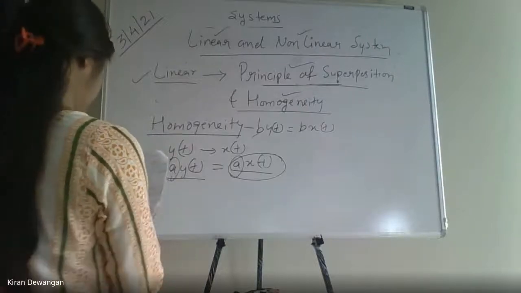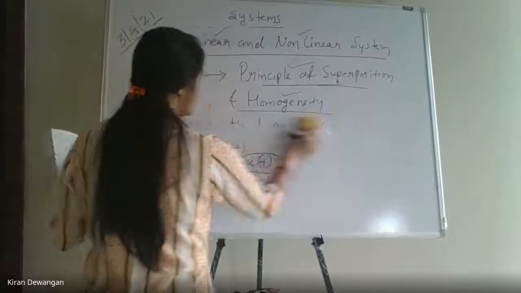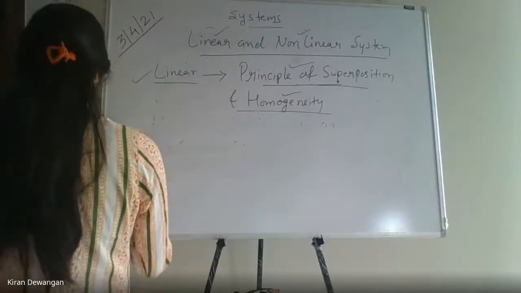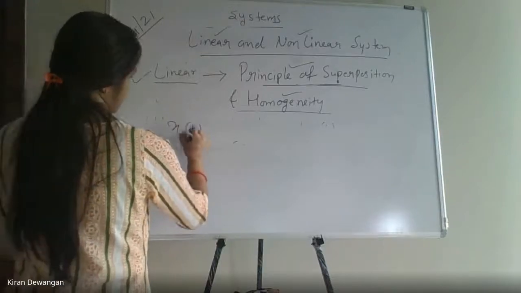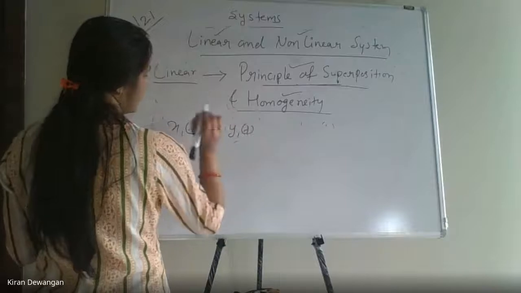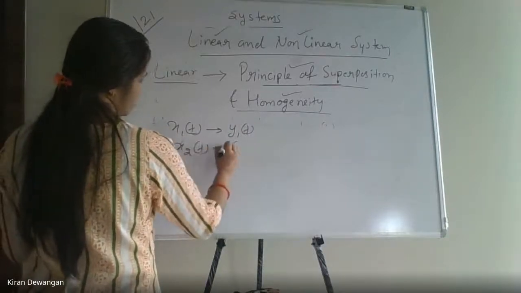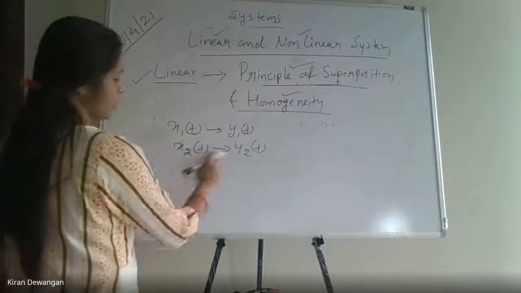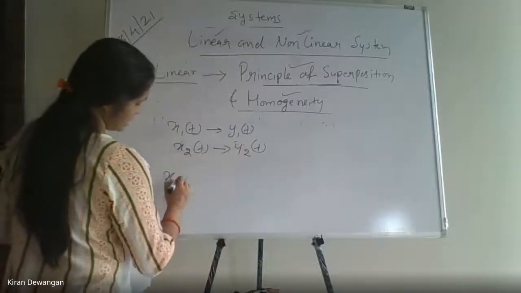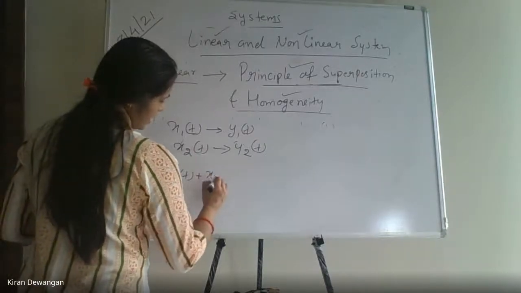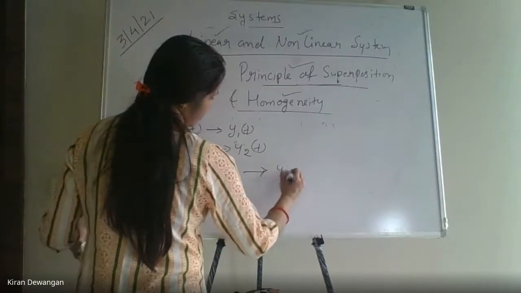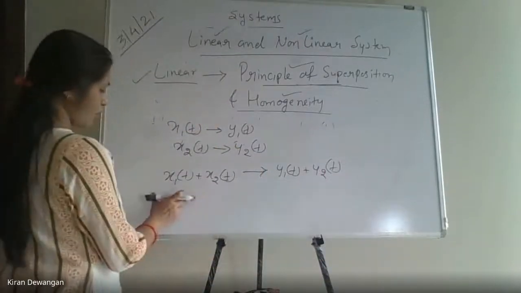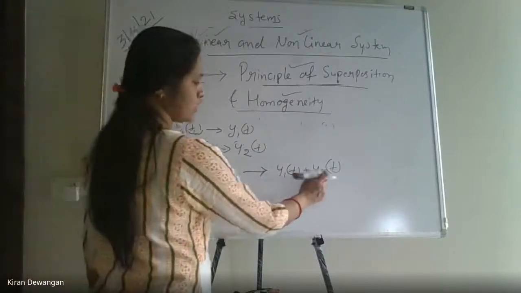Now next is superposition. The superposition property says that if I have two systems where input x1(t) produces output y1(t), and input x2(t) produces output y2(t), and if I add these two inputs, that is superposition, x1(t) plus x2(t), I should get the output y1(t) plus y2(t). Clear?